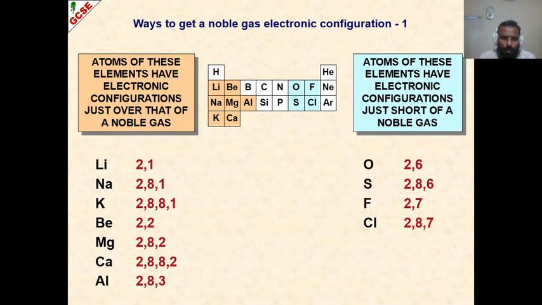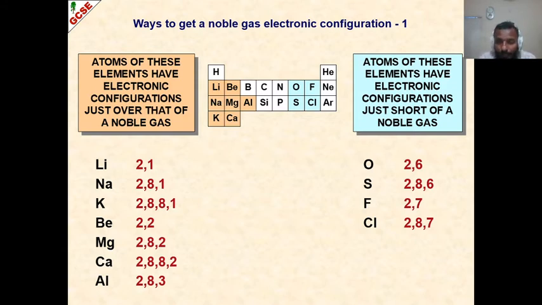Group 1, talk about group 1. What is the valence state of group 1? What is the oxidation state of group 1? Or what is the group number of group 1? 1, obviously. So it means they have outermost shell containing only 1 electron. How many do they need to complete the outermost shell? 7. Oh, quite a big number.